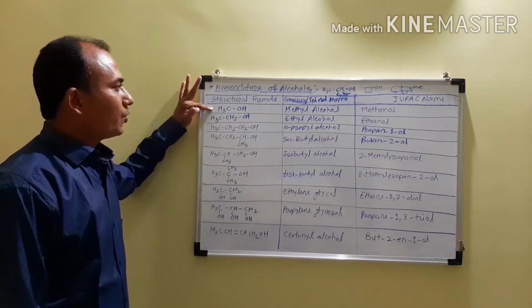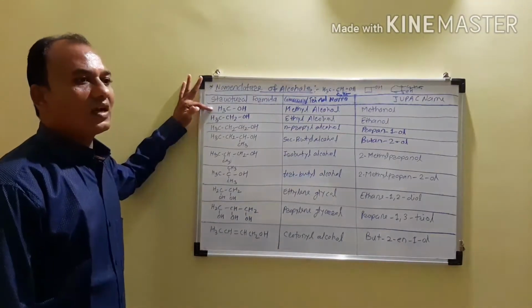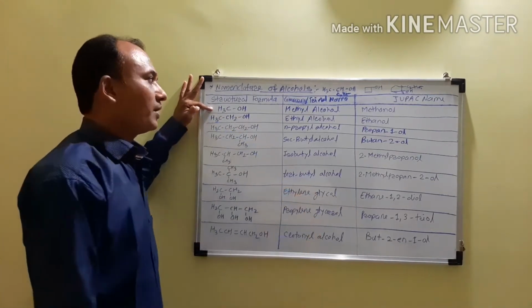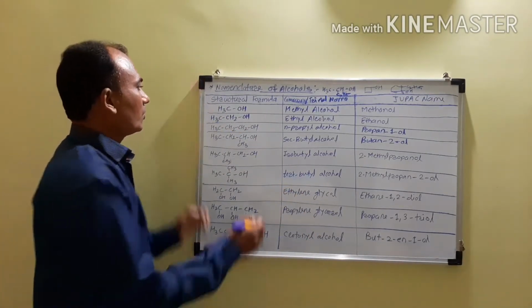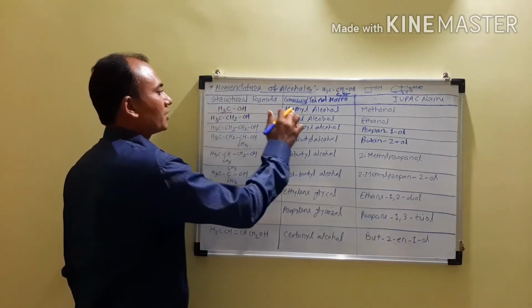So CH3OH. According to the common name system, we have to write first the name of the alkyl group followed by alcohol. So the alkyl group is methyl, and we write alcohol, so it becomes methyl alcohol.